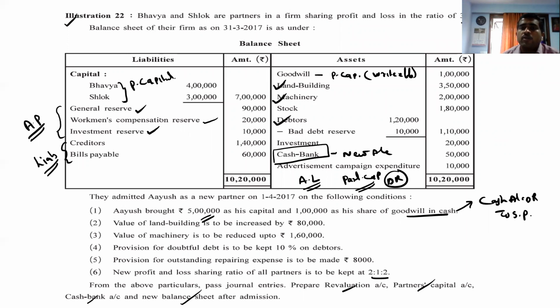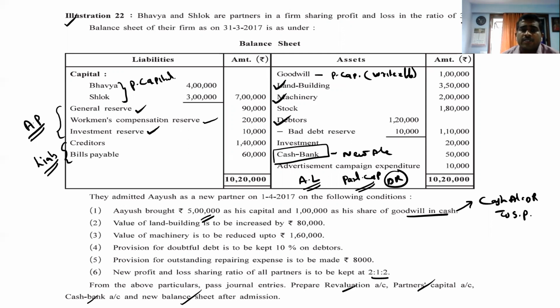On the asset side you can see goodwill is given. So that goodwill we have to write off. So where do we write it off? We have to write it off on the partners' capital debit side. Then comes land and building, machinery, stock, debtors and investment. That we have to write in the balance sheet asset side. Cash and bank, a new account is to be prepared and there we have to write balance brought forward. Advertisement campaign expenditure is an accumulated loss, that we have to write on the debit side.